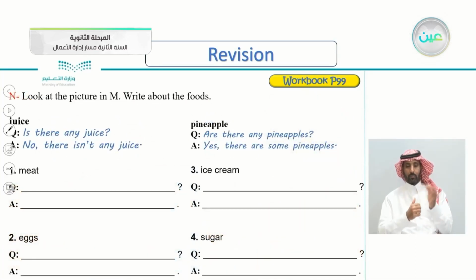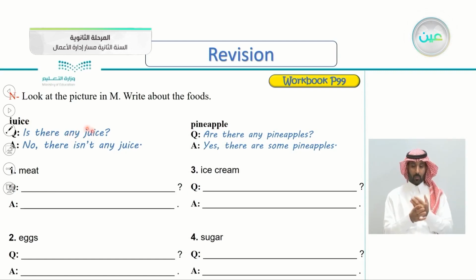So moving on to exercise N, page 99 here. Look at the picture in M. Write about the foods. So of course you'll be writing question and answer if they are there or not. So the first one is already done for you. Is there any juice? So for juice, of course, here, is there any juice?